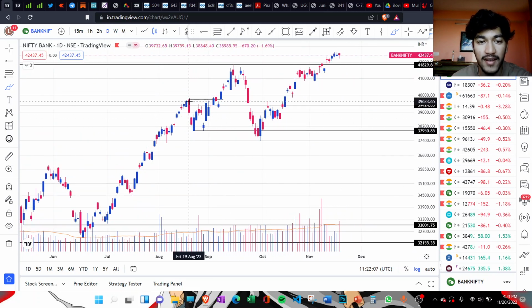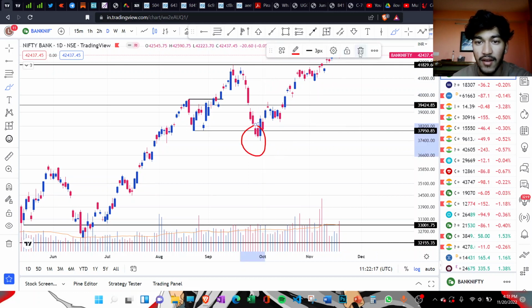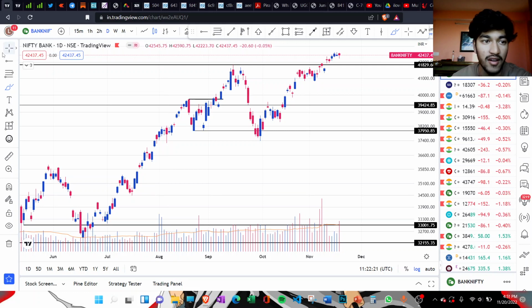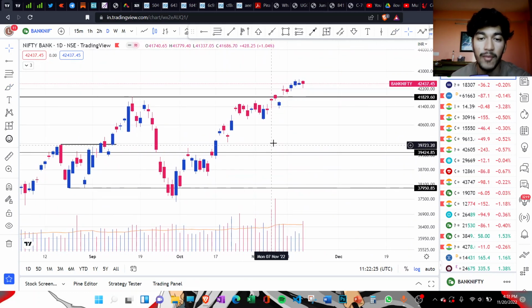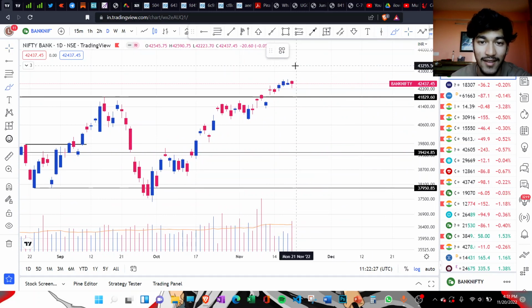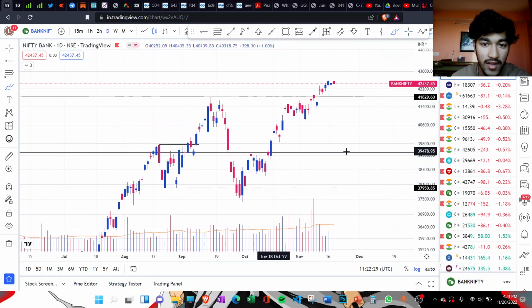As you can clearly see, there was a short pullback and the price took support here, and then again a rally towards the all-time high level, and again a pullback, and again it pulled back to this level and started heading higher. So one thing that I want you to focus on is the range of the candles. Look at the range of the candles.